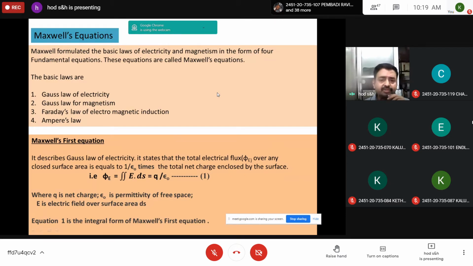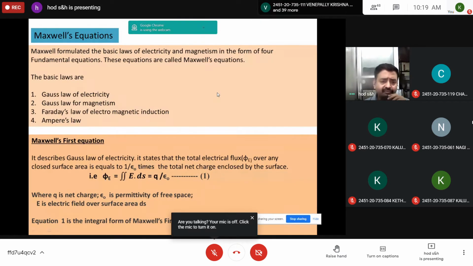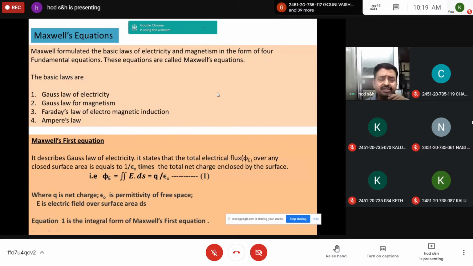These are called Maxwell's equations. In electromagnetism, the four fundamental laws are: first, Gauss law of electricity; second, Gauss law of magnetism; third, Faraday's law of electromagnetic induction; and fourth, Ampere's law.